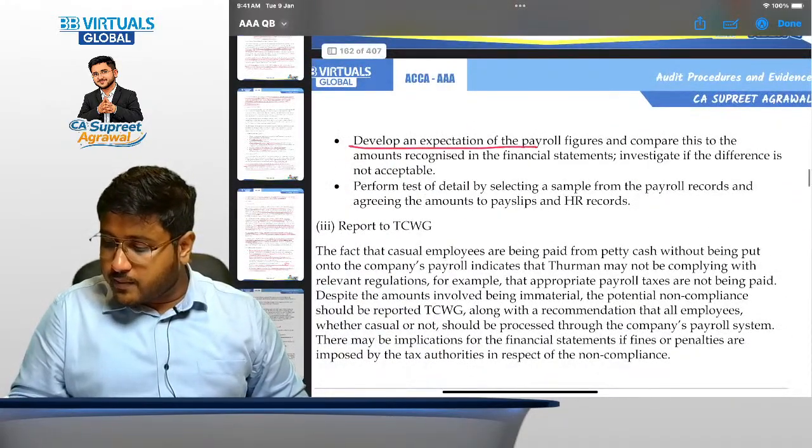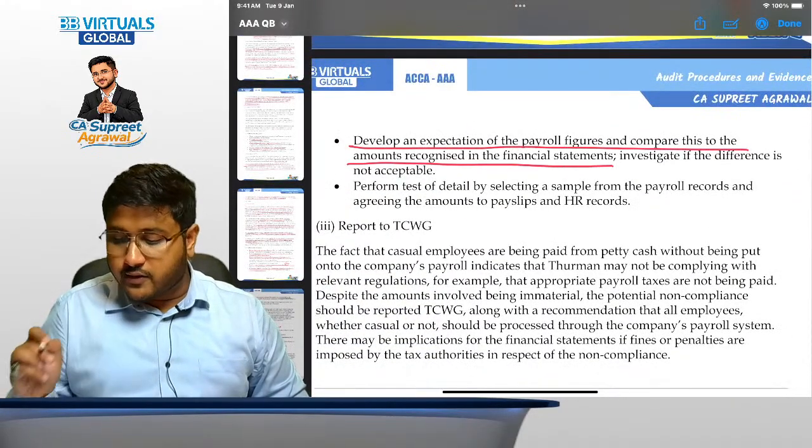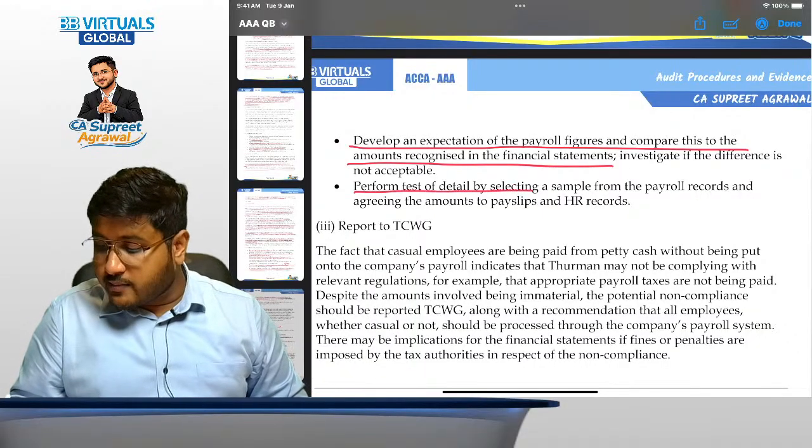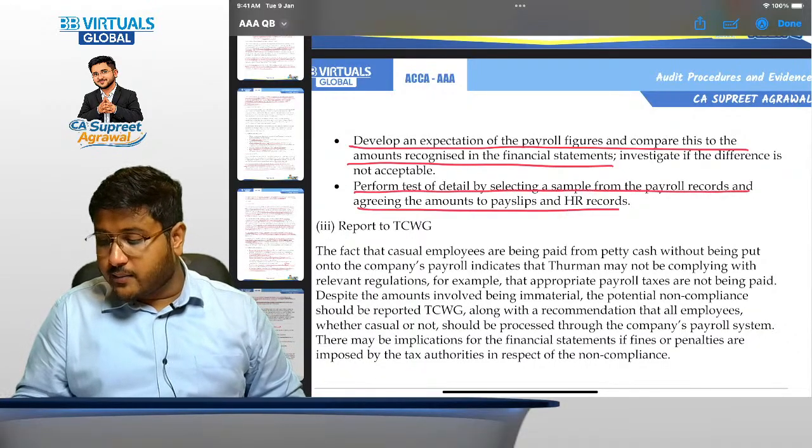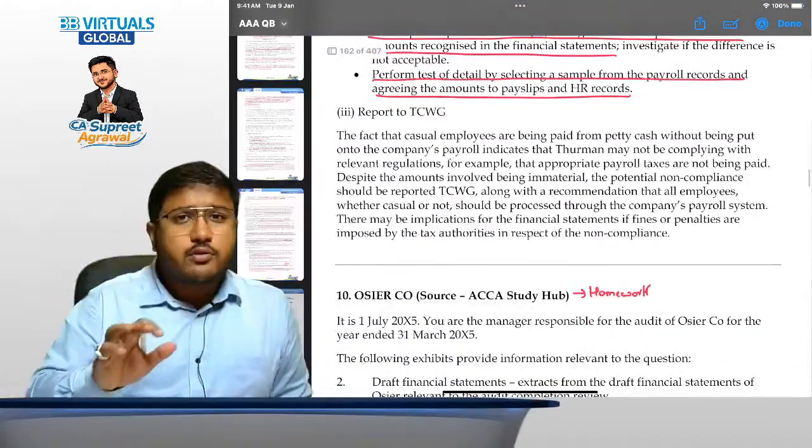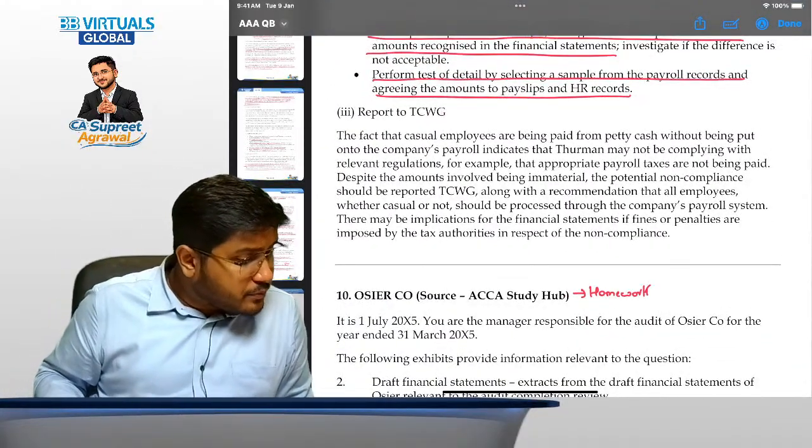Develop an expectation of the payroll figures and compare this to the amounts recognized in the financial statements. Perform tests of detail by selecting a sample from the payroll records and agreeing the amounts to payslips and HR records. Now, report to those charged with governance. What is this, sir? Report to those charged with governance.